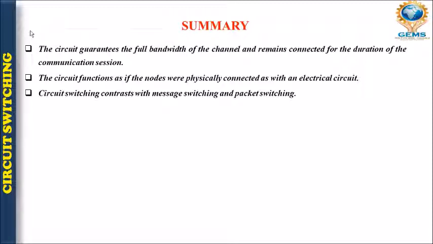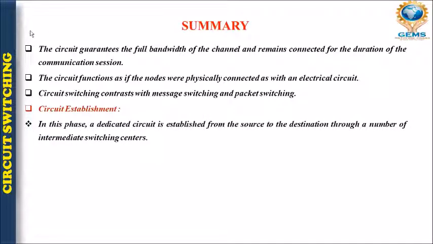We will have a good comparison between circuit switching and message and packet switching when we go through all these types of switching techniques. The establishment of circuits is very important. That means we establish a dedicated circuit between source and destination through a number of intermediate switching centers.